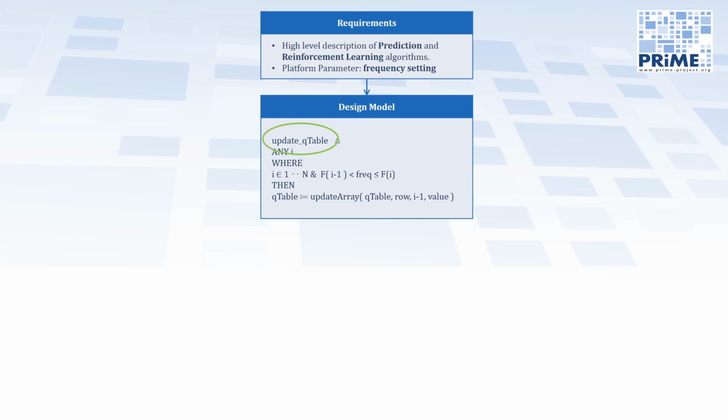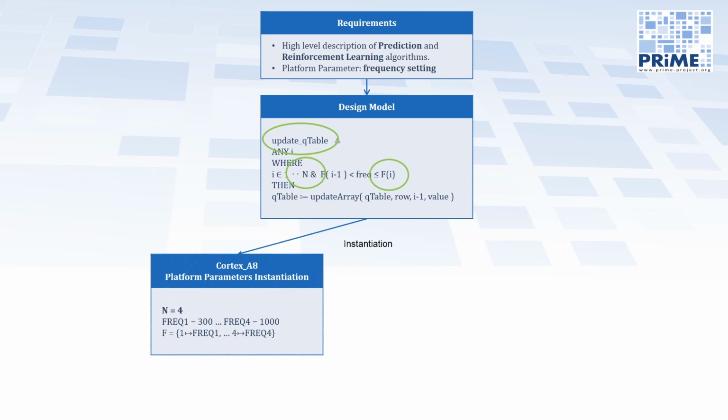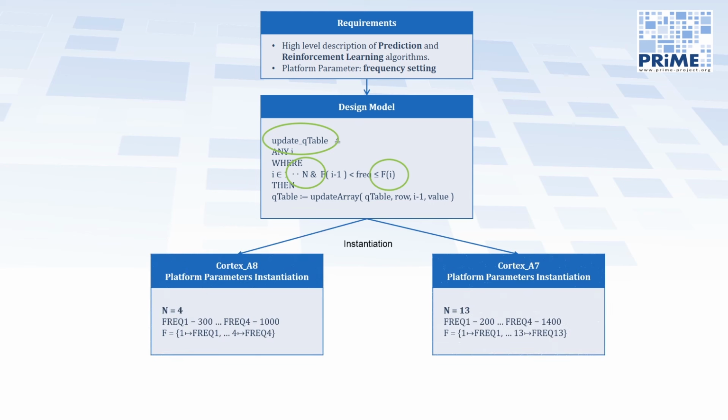The event is parameterized by n, indicating the number of frequencies, and f, indicating the frequency values. Parameterization enables the design model to be independent of the number and values of frequencies. These parameters are instantiated with the Cortex-A8 parameters and then separately with the Cortex-A7 parameters. For the Cortex-A8, the number of frequencies is 4, whereas for the Cortex-A7 it is 13. Finally, the C code is automatically generated for each platform.